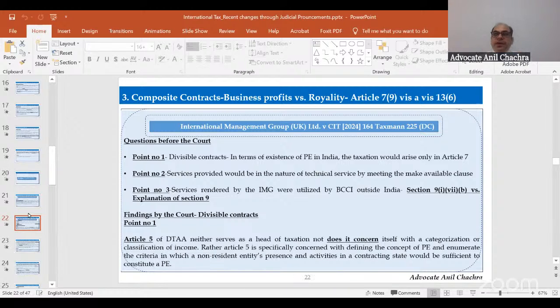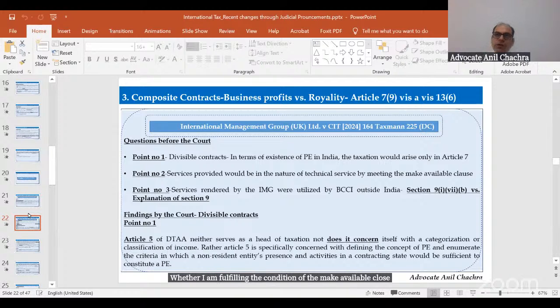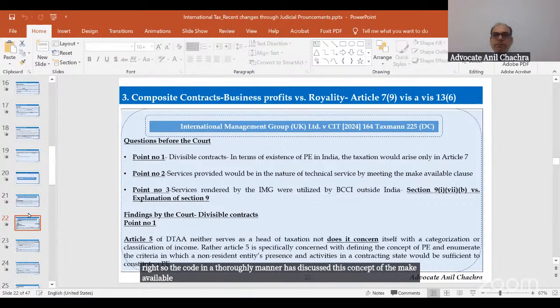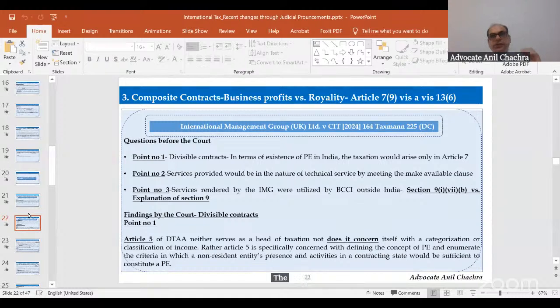Second thing, if it's a royalty, whether I am fulfilling the condition of the make available clause, right? So the court thoroughly discussed this concept of make available. The third thing, the IPL matches were organized in Dubai and South Africa, so that means from outside India.